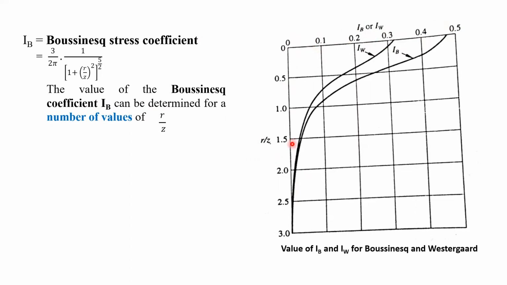So I_B or I_W we can calculate for the corresponding values of r by z. We can change r to r1, r2, r3, and at different depths z1, z2, z3. So we can find the r by z values, and for the corresponding values of r by z, we can find the values of I_B for plotting this curve or graph.